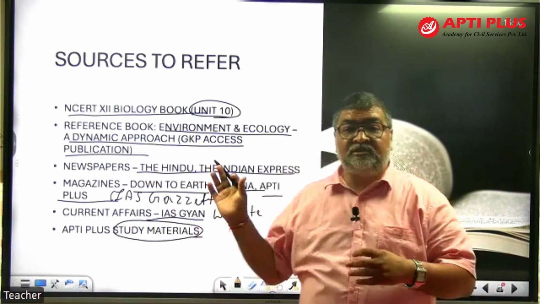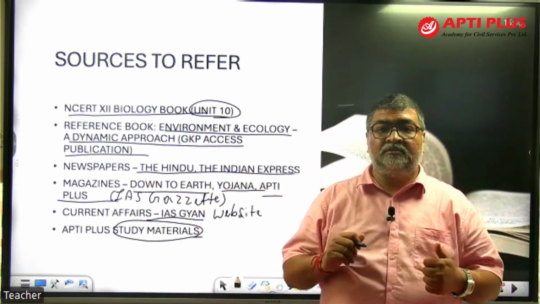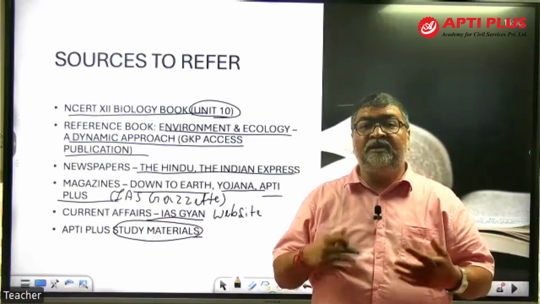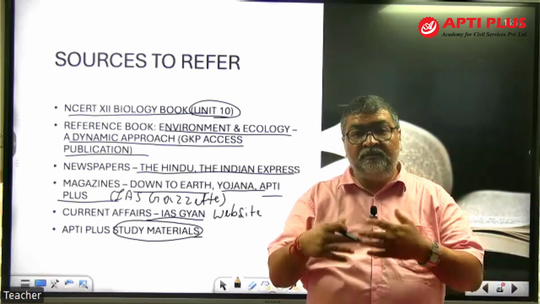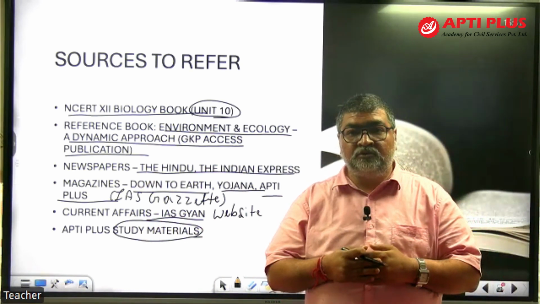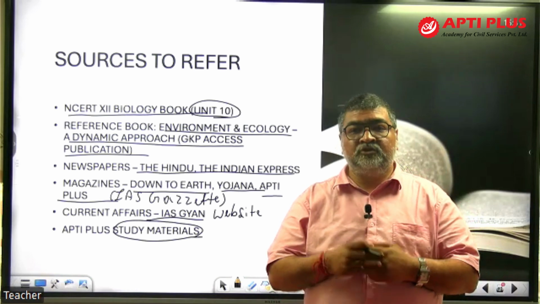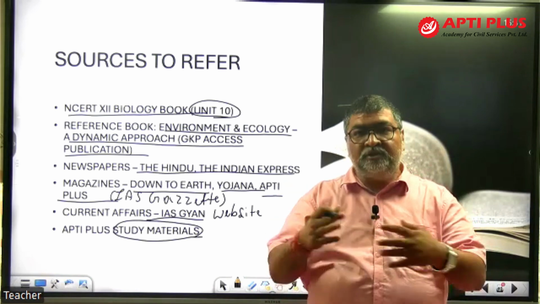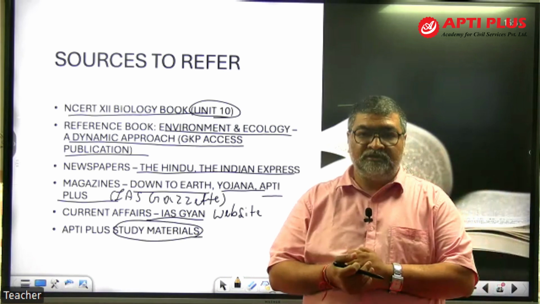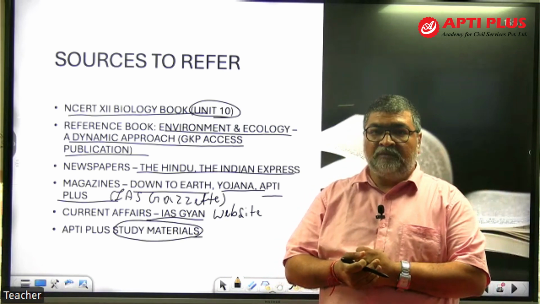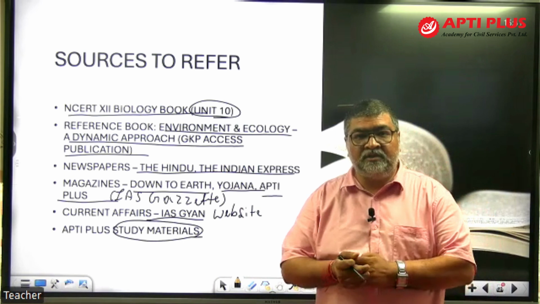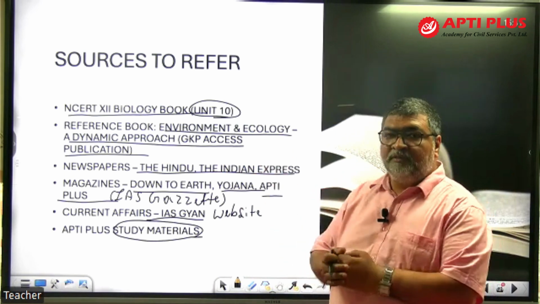Even APTI Plus has the test series program, बहुत अच्छा है, and a mentorship program, which will really help you hone your skill, so that you will be able to clear all 3 phases of the exam. And for reference book, GKP publication, you can refer to Environment Ecology Dynamic Approach.